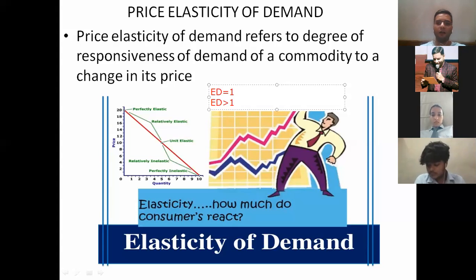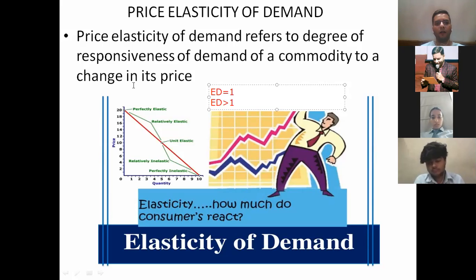That means the changeability of demand is more as compared to the change in price. For example, if we talk about the price of air conditioner, suppose the price of AC increases by 20% in the market. And when you observe that the price of air conditioner is increasing by 20%, the demand of that commodity has decreased by more than 20%.